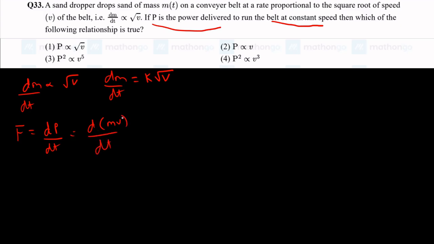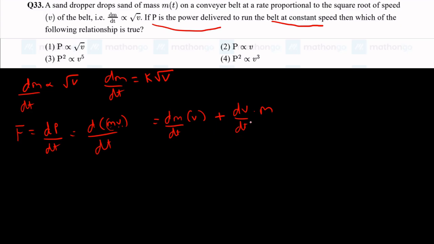Now let us differentiate it. Here let us consider both mass and velocity as variable, because you are dropping sand onto the belt, so the mass is continuously changing. Let us use the product rule of differentiation. You differentiate the first function and keep the second as it is, so you get dm by dt into v, plus now you differentiate the second function and keep the first one as it is, dv by dt into m.